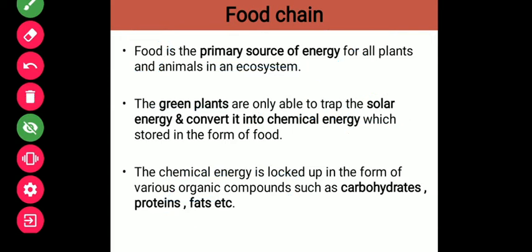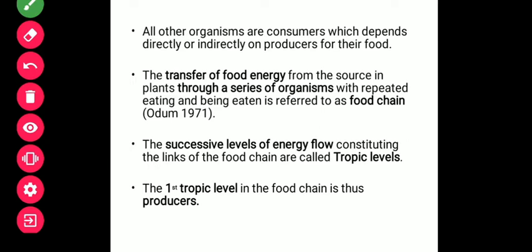Now next is about the consumers. As I have told you, producers have the capacity to produce food material by photosynthesis. So all the consumers depend on those producers directly or indirectly. This is an important term, directly and indirectly. What does it mean?